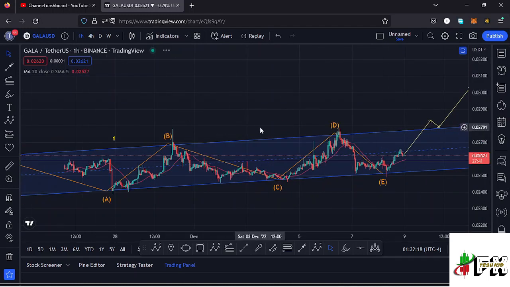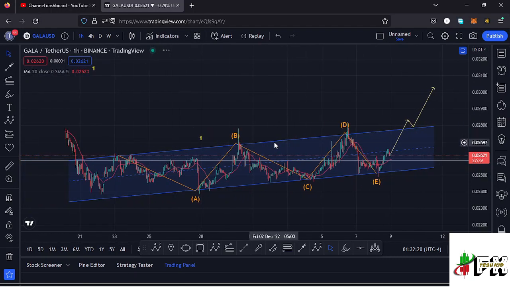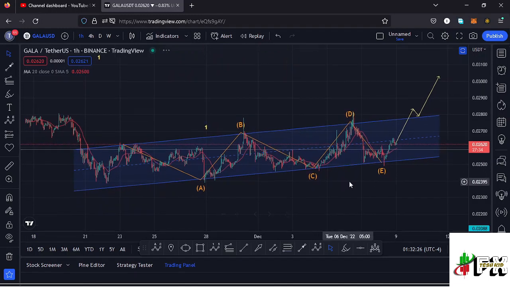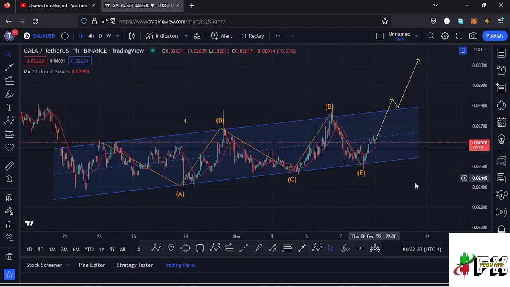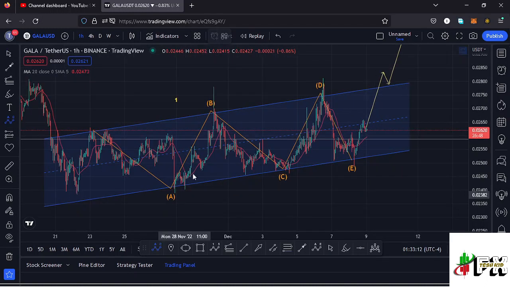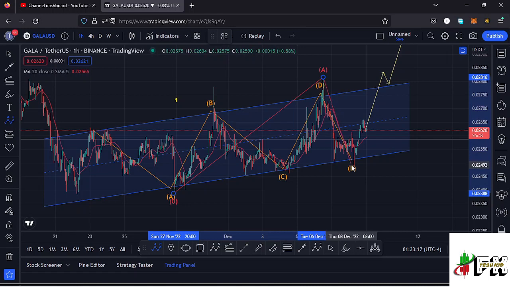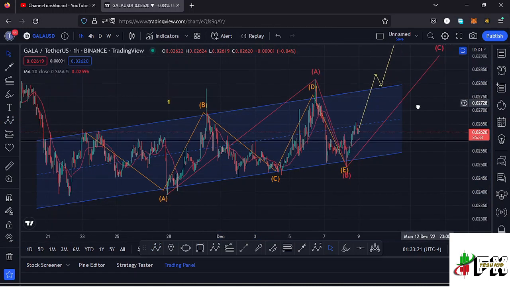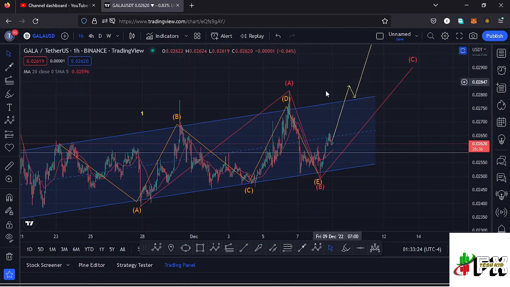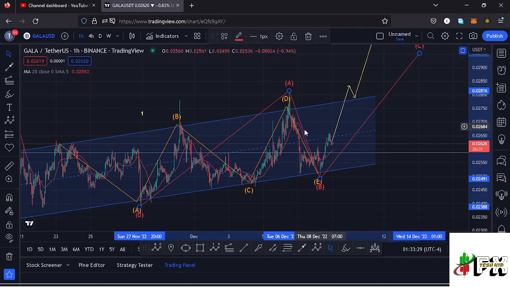So jumping to the 1 hour chart, initially here this movement to the upper side, I was terming it as an Elliott wave structure to the upper side, but at some point it got invalidated, and the moment that happened, I had to term this movement to the upper side as something else, and the only way to view it is just an ABC corrective structure, having this movement to the upper side over here as my wave A, then we have seen a wave B, then I'm expecting another bounce to the upper side in the formation of that wave C, and there are chances that in case we see a breakout out of the channel to the upper side, then that movement might be completing the formation of that wave C to the upper side